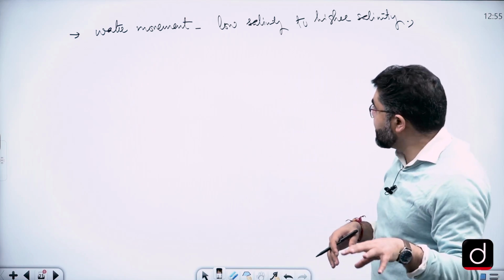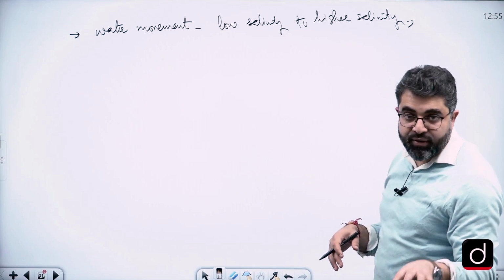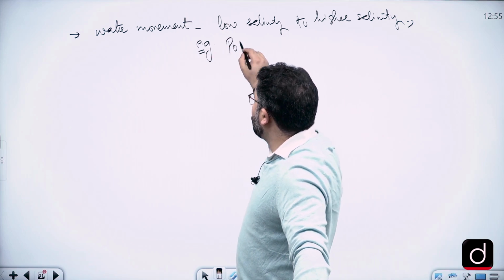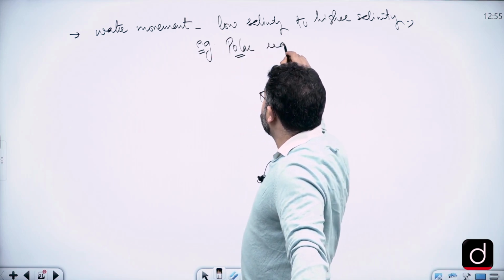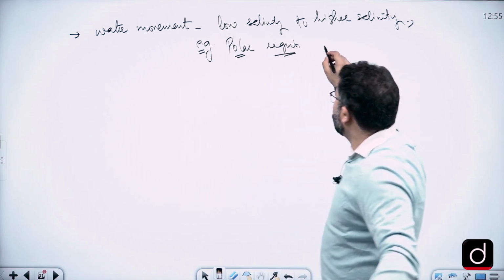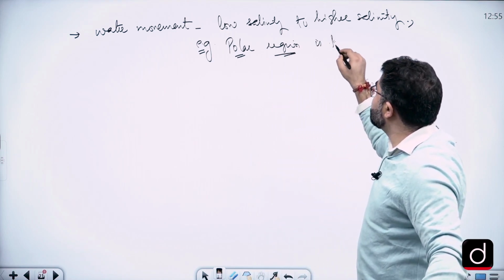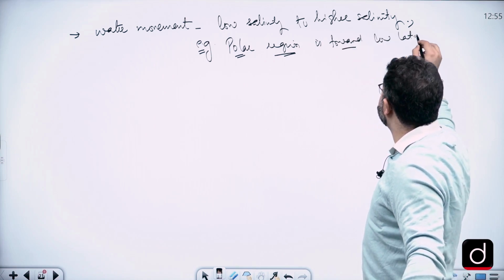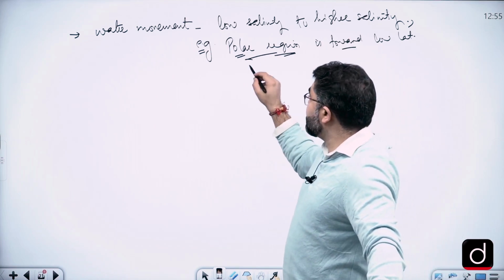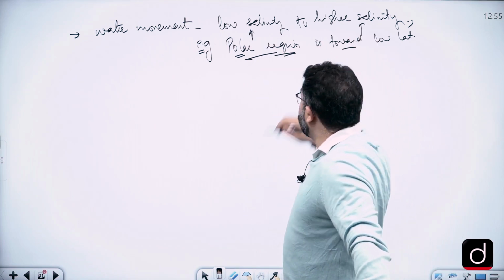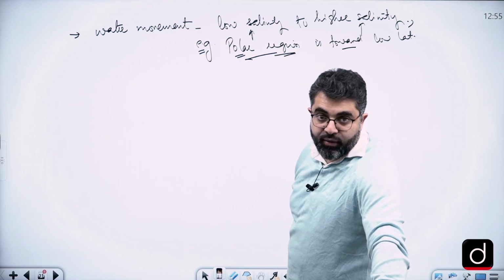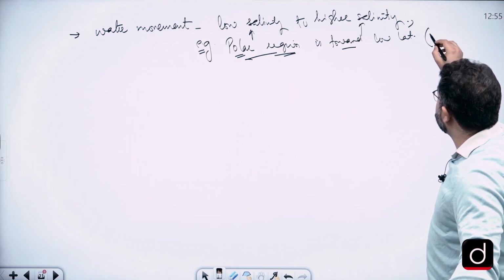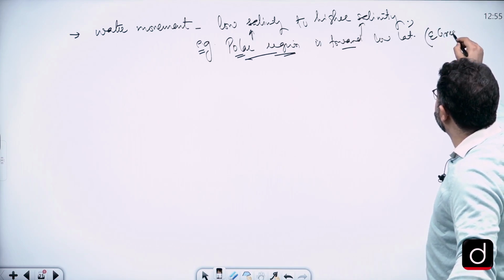We'll just write that there is a water movement from low salinity to higher salinity. For example, from polar regions or subpolar regions, water movement is towards low latitude regions. Why is it so? Because salinity is low in polar areas, salinity is high in the low latitude regions. Name of such currents like East Greenland current,